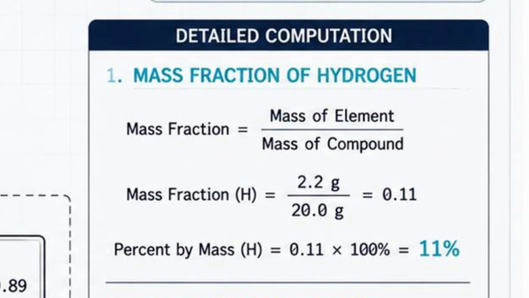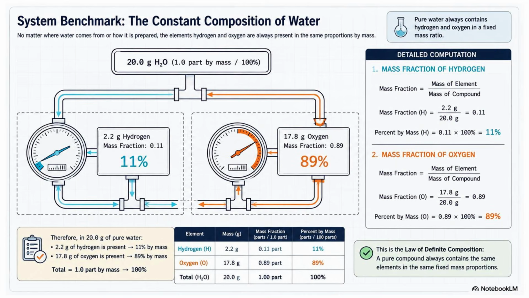So what does that mean? It means that for every one whole part of water, only 0.11 part is hydrogen. Most people understand percentages more easily than decimal fractions. If we convert the mass fraction into percent, hydrogen contributes 11% of the total mass of water. I want to emphasize this: this does not mean water is composed of 11 hydrogen atoms. We are talking about 11% of the total mass, not the number of atoms.